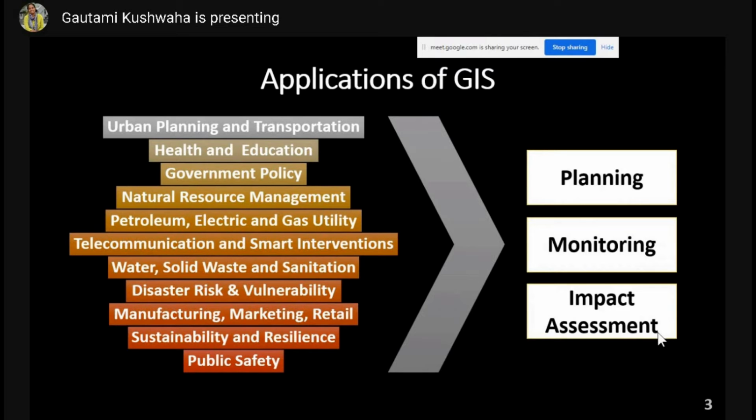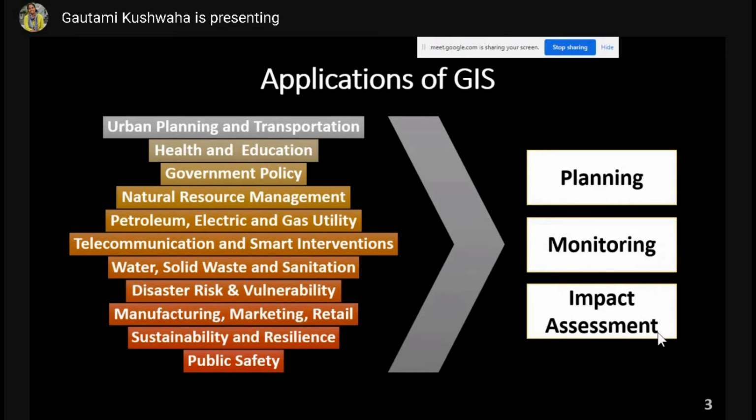Now, the third thing is impact assessment. So you can assess the impact of any project or event using GIS. If there is a disaster of flooding or earthquake, you can see how it has affected an area, how much destruction has been done, and what needs to be done to tackle that.